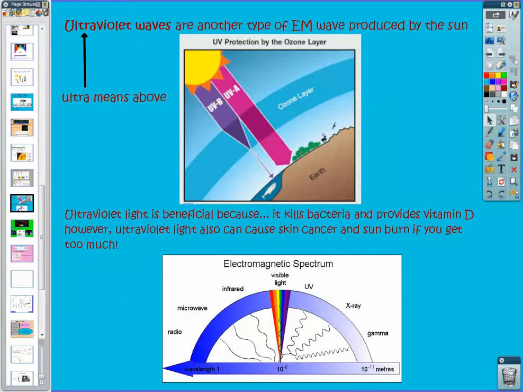You need to get some ultraviolet waves on your skin because they react with your skin to create vitamin D, which is necessary to maintain health. They also can be used to sterilize and kill bacteria and viruses. So sometimes they're used in the medical industry that way, to sterilize equipment without having to use chemicals.